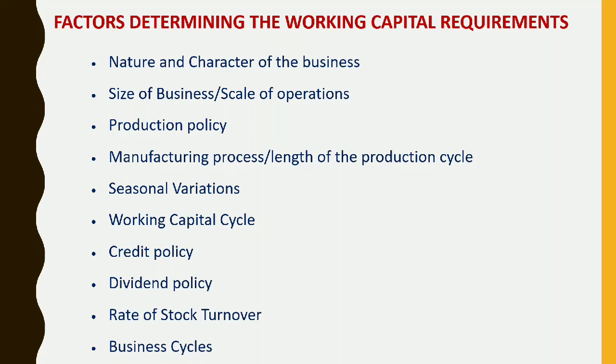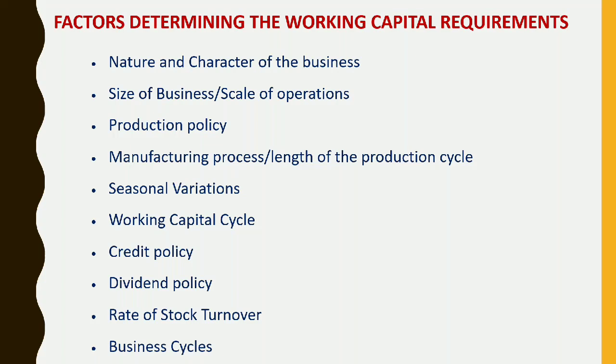Next comes the stock turnover, that is, rate of stock turnover. Here there is a high degree of inverse relationship between the quantum of working capital and the velocity, that is, the speed with which the sales are effected. A firm having a high rate of stock turnover will need a lower amount of working capital as compared to the firm having a low rate of turnover.